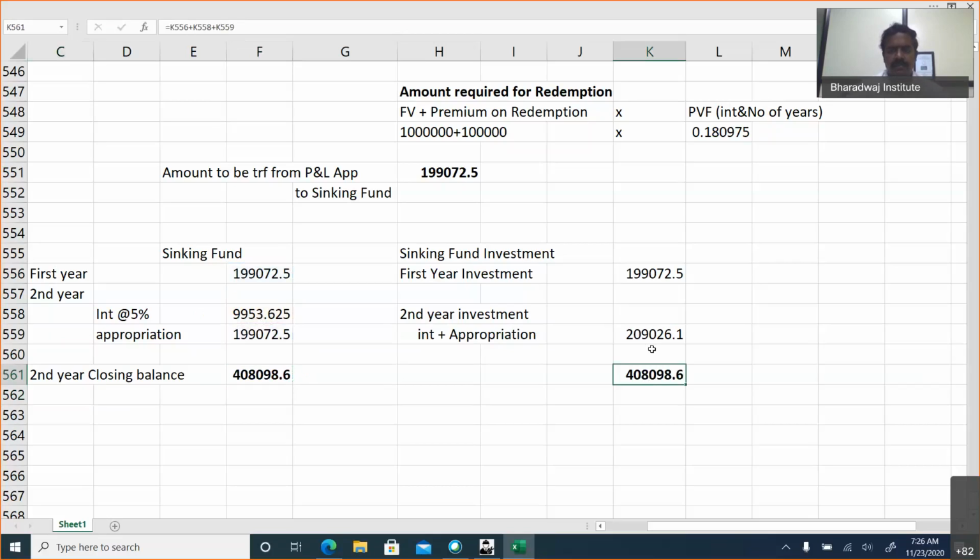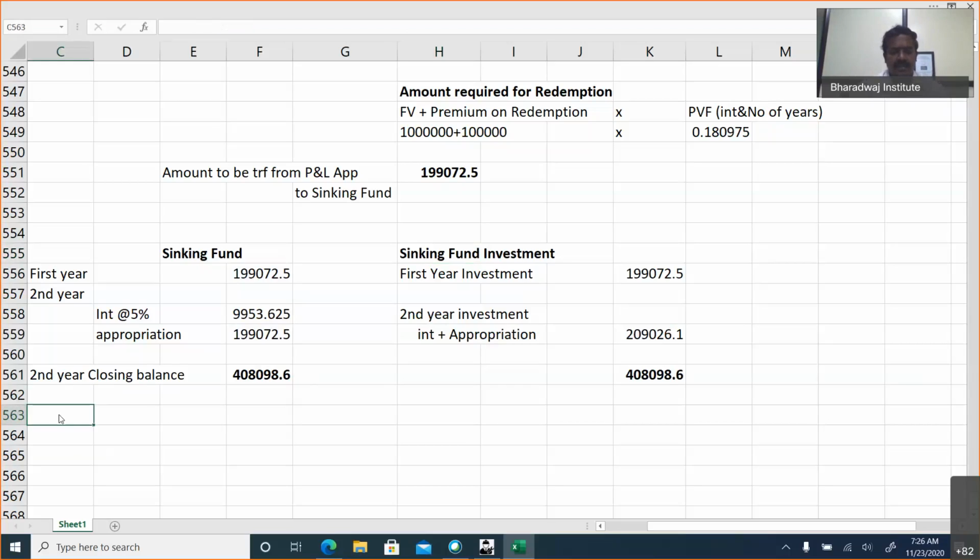Sir, doubt, sir. Yes, please. Sir, the question does not mention whether it is at the end of the first year. How do we have to assume? Always, investments or appropriations are done at the end of the year. For example, we calculate profit at the end of the year. Let's assume debentures were issued on 1st April 2020. From the end of the first year only, you will start appropriating and investing the money, because today we got a loan.